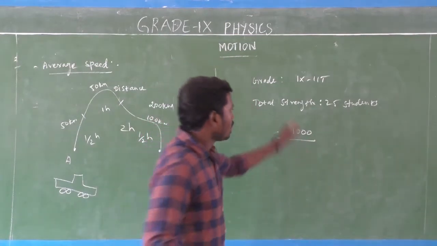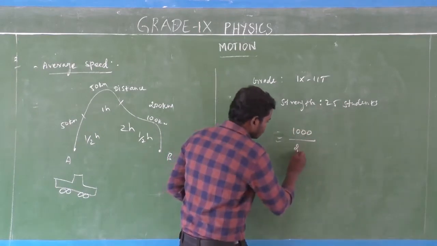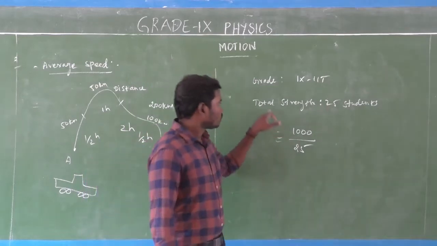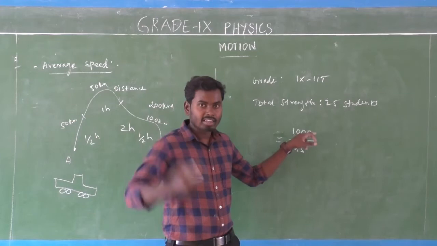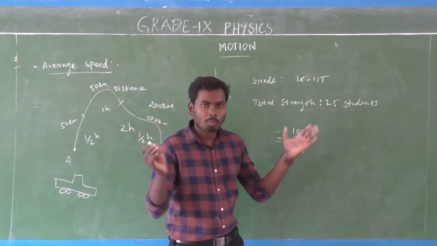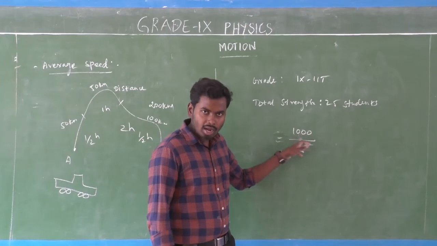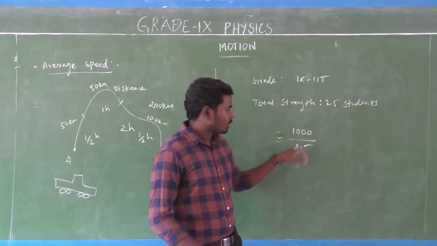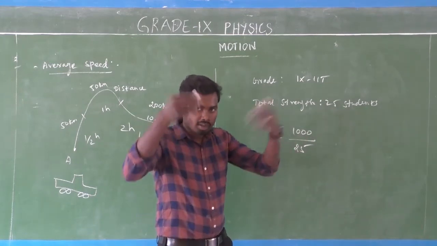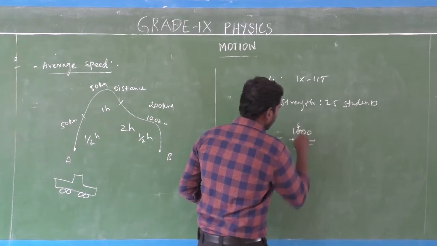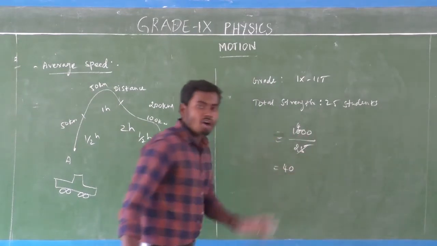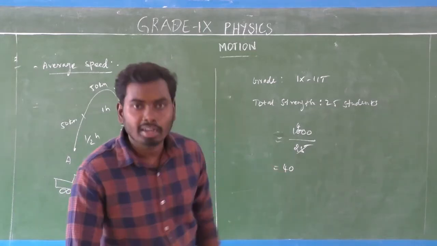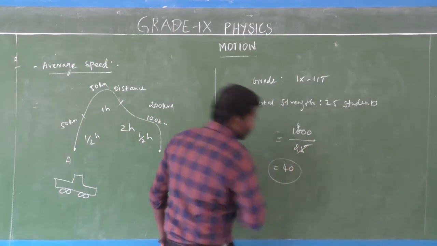What is the total number of students? That is 25. So to find the average mark of your science subject, you add the 25 students' marks, which is 1000, and divide by the total number of students in your class, 25. That is equal to 40. So the average mark in your class for the science subject is 40 marks.